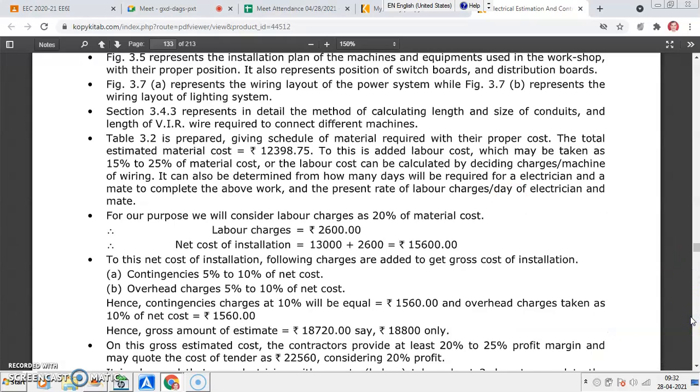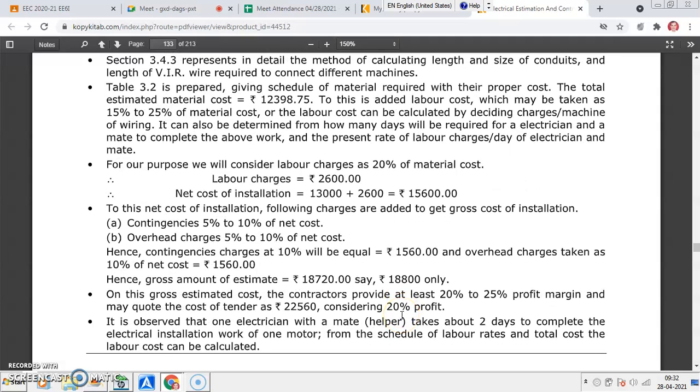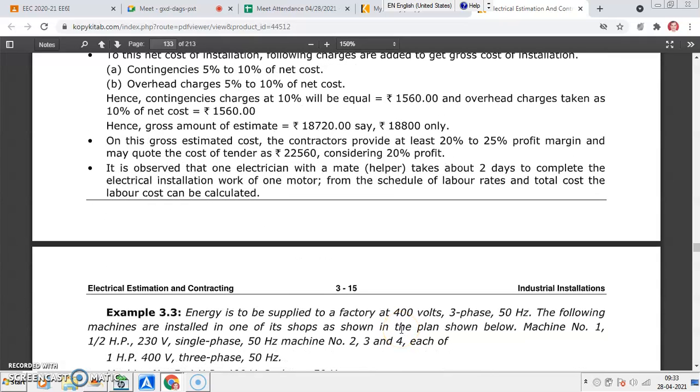So that is to be considered. So 20%, 25% extra cost you have to consider for the work that is still going to be completed. And contingencies, I told you 5 to 10%, overhead charges 5 to 10%. You have to adjust these in the total cost.